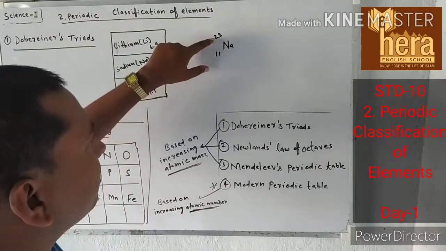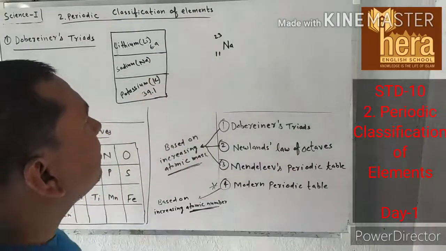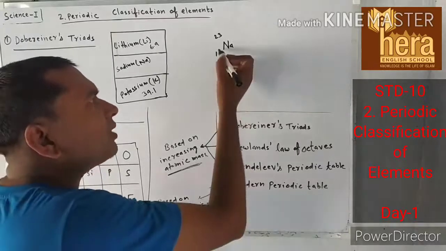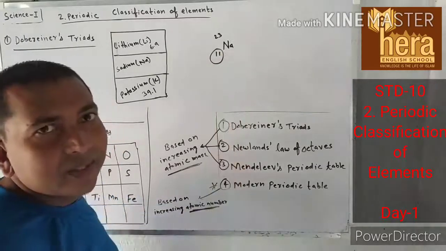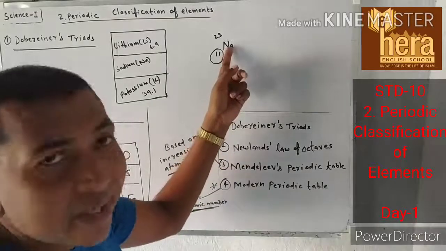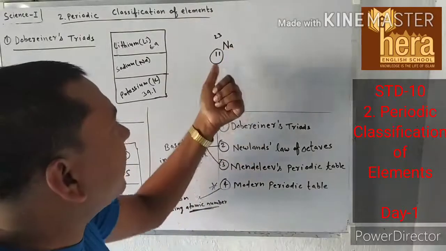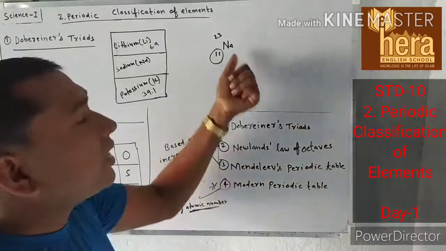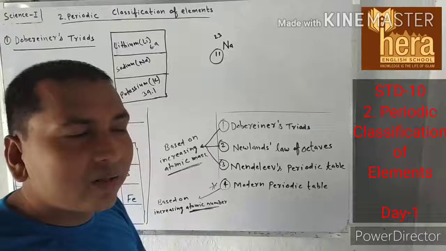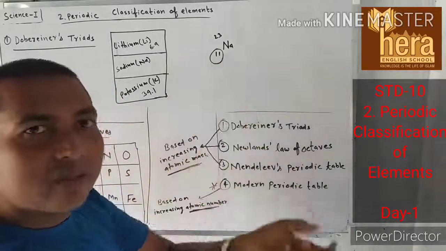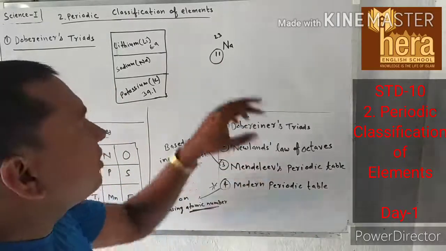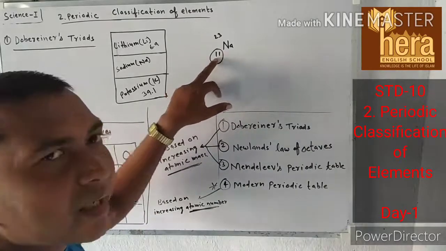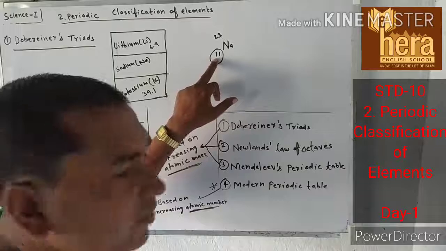So in sodium atoms there are 11 protons. For an electrically neutral atom, the number of protons is equal to the number of electrons, so the number of electrons is also 11.